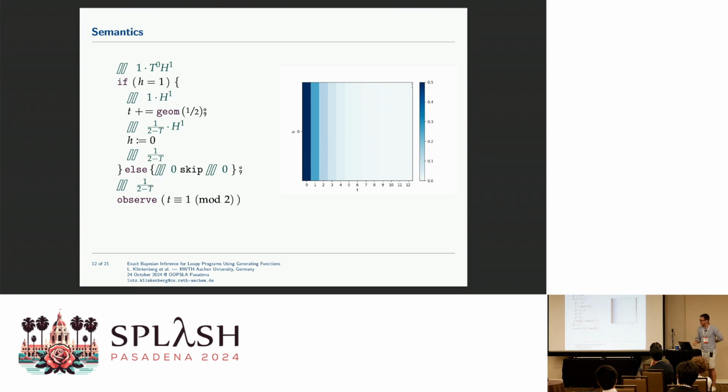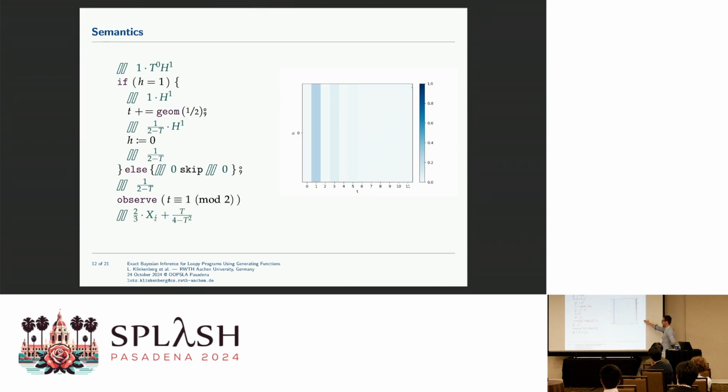And now we do this observe term where we say we only want odd values of t. And this can also be easily represented right here. This is what we observe. So with probability 2/3, we will not satisfy this. And otherwise, this is our result. Okay, and in the final step, what we have to do is renormalize it. And by which constant? Exactly 1 minus this constant, because this is the probability which has to be normalized. So the format doesn't change, only the intensity of the color, because it's just a factor.